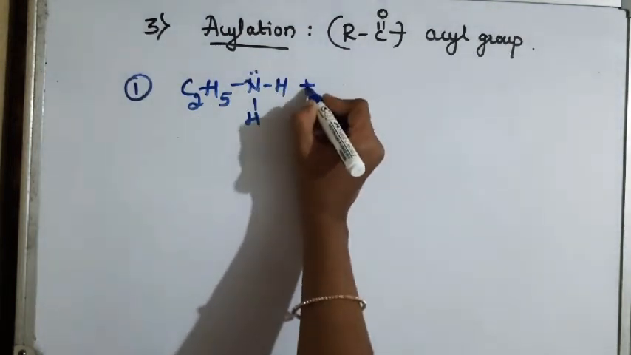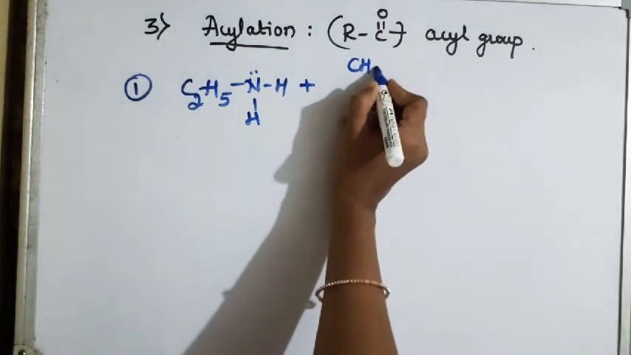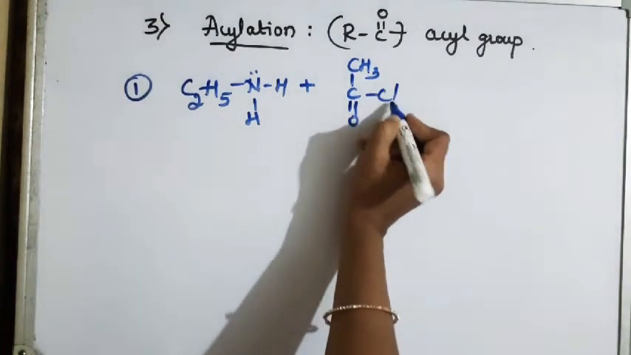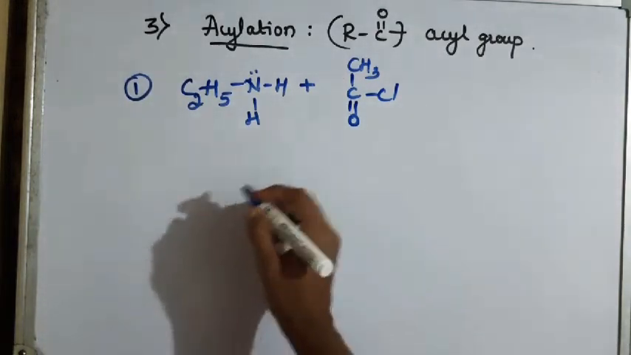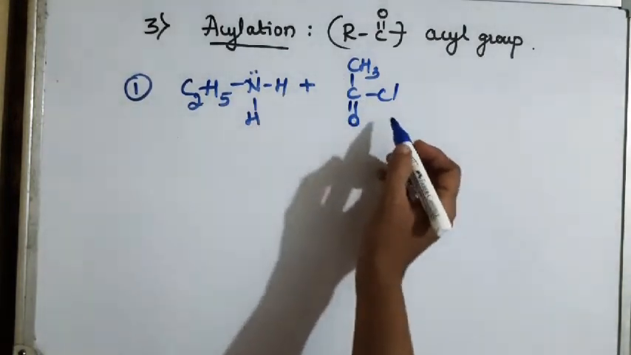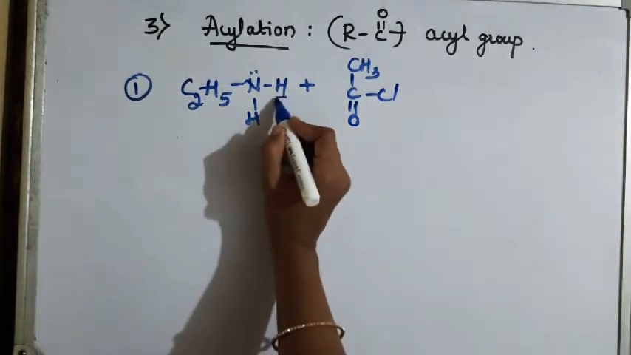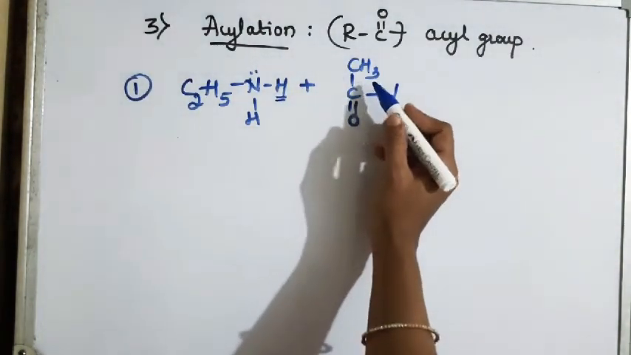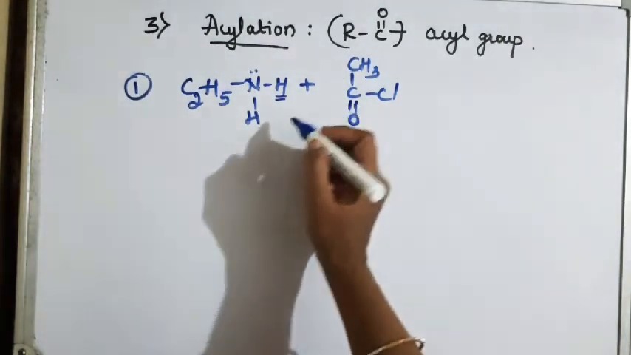When it is treated with acetic chloride, CH3COCl, what happens? We know that there is a replacement of one hydrogen atom by the acyl group. Instead of H, you have to write this COCH3. How this actually happens, that we'll see now.